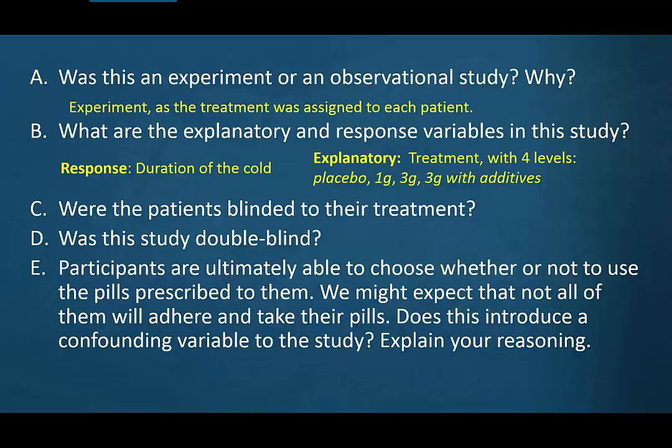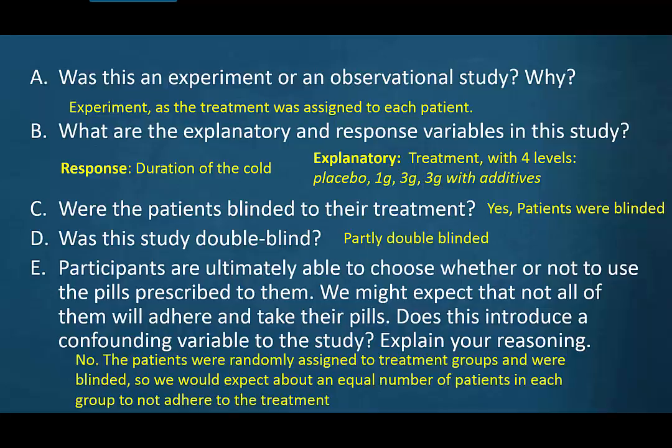Were the patients blinded to the treatment? Yes, they were blinded. Was it double blind? Well, kind of, right? It was sort of partly double-blinded. The nurses knew what was happening, but the researchers themselves did not. So we'll call it partly double-blinded. And then the last part here, participants are ultimately able to choose whether or not to use the pills prescribed to them. We might expect that not all of them will actually adhere to this and take their pills. Does this introduce a confounding variable to the study? No, it does not. The patients, while they were randomly assigned to treatment groups, were blinded, so we would expect about an equal number of patients in each group to not adhere to the treatment.